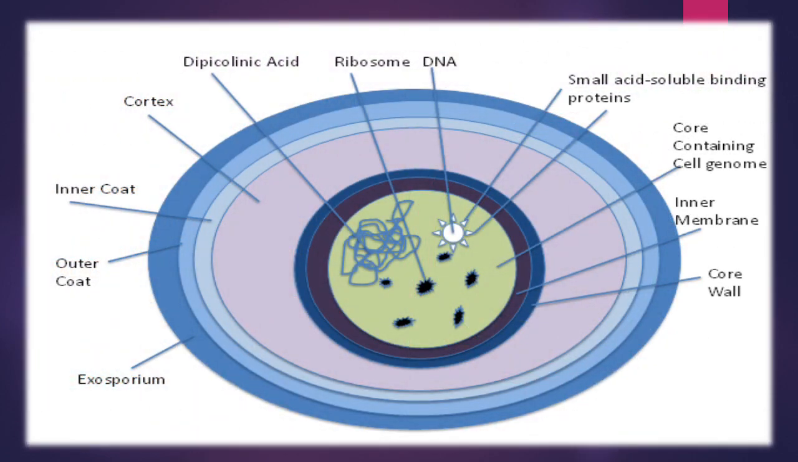You can observe here in the diagram DNA, ribosome, cortex, inner coat, outer coat, exosporium, core wall, inner membrane, and the core containing the cell genome. Small acid-soluble binding proteins are present in the structure of the endospore bacterium.